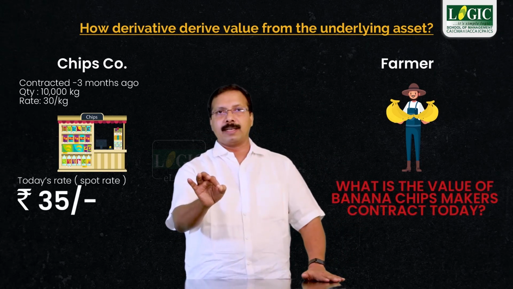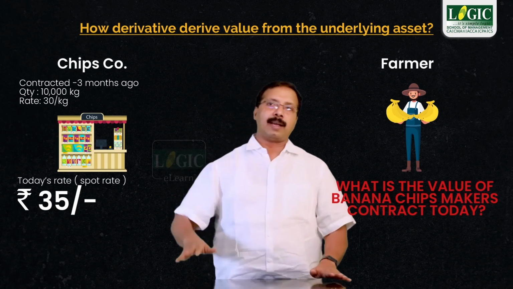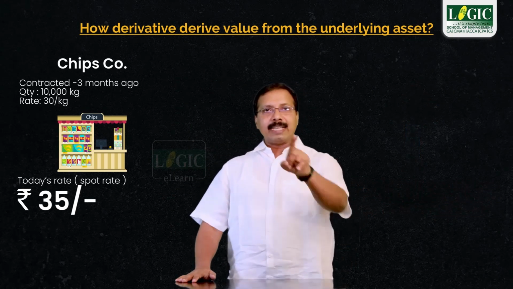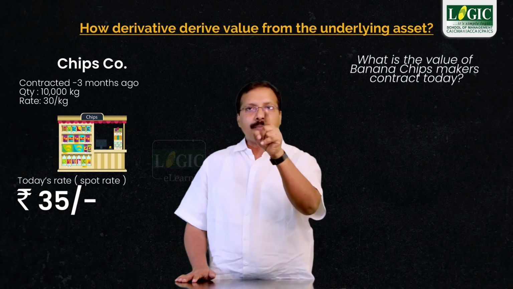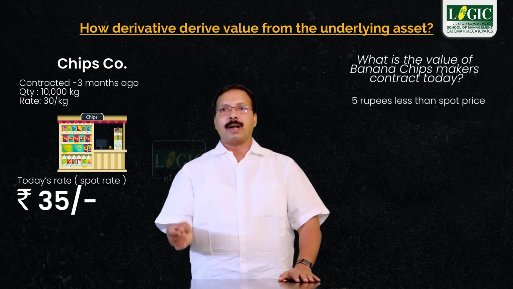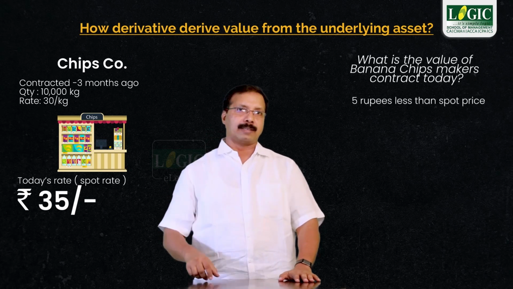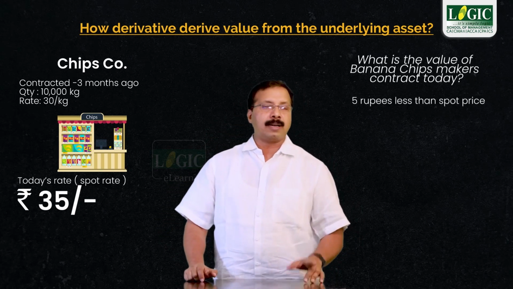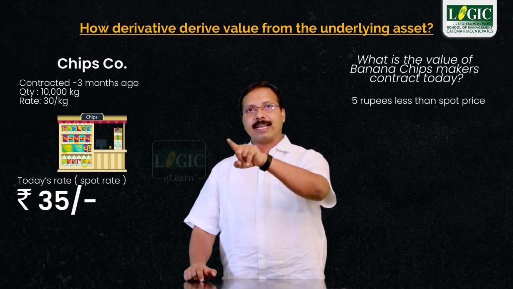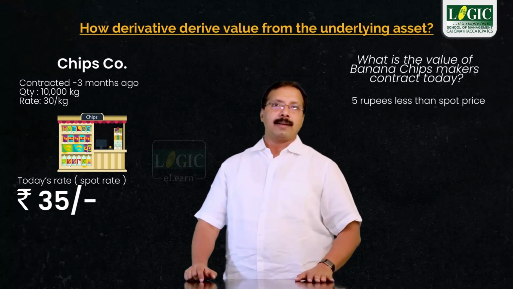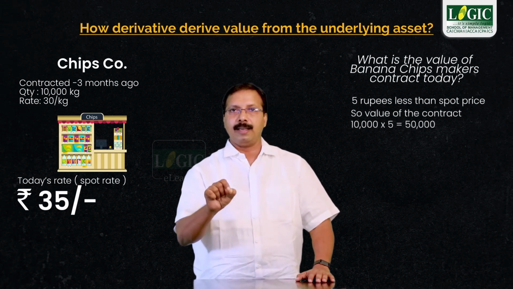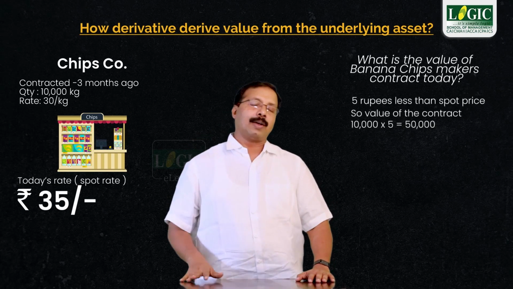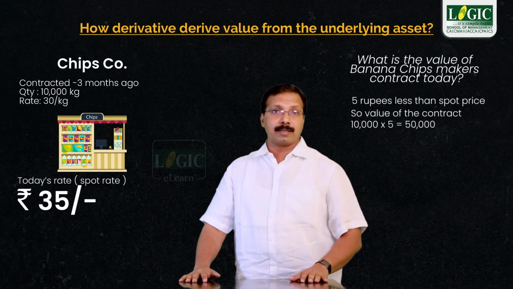What is the value of banana chips maker's contract today? For each kg of banana, chips maker pays 5 rupees less than what he had to pay on the spot market. Today's spot market price is 35. What was the agreement? 30. So the value of the contract is 10,000 kg at the rate of 5, it is 50,000.